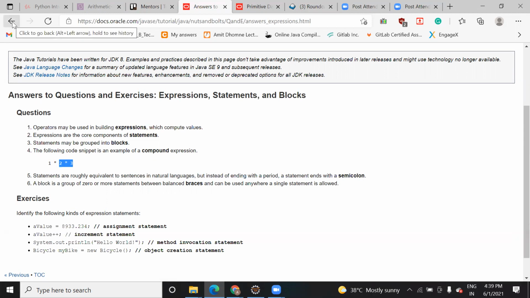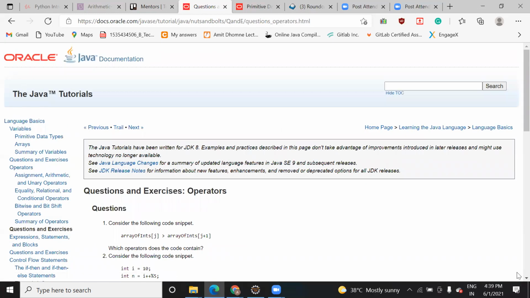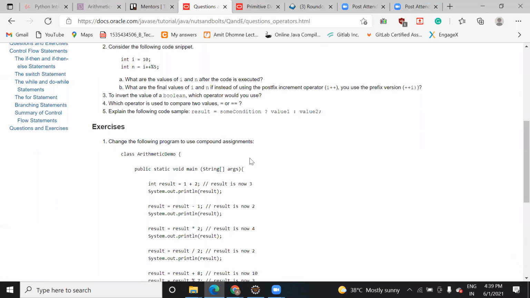I think that was compound. One minute, let me check it. Okay, that was compound assignment. That is different from compound expression. Assignment means when you use a short representation, and compound expression means when you have a similar kind of expression.